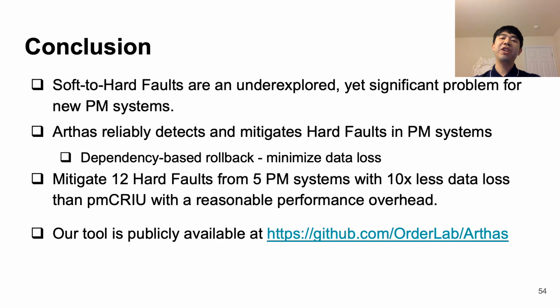In conclusion, soft-to-hard faults are an underexplored yet significant problem in new persistent memory systems, and Arthas reliably detects and mitigates hard faults in PM systems using dependency-based rollback in order to mitigate the faults and minimize data loss. Arthas ends up being able to mitigate 12 faults from 5 PM systems with 10 times less data loss than standard checkpointing techniques and a reasonable performance overhead.